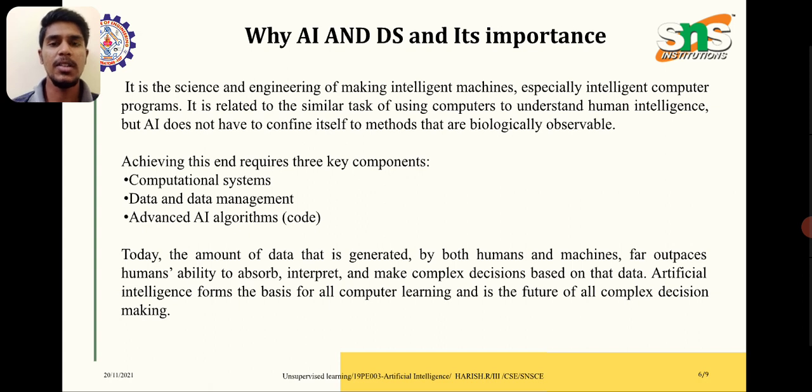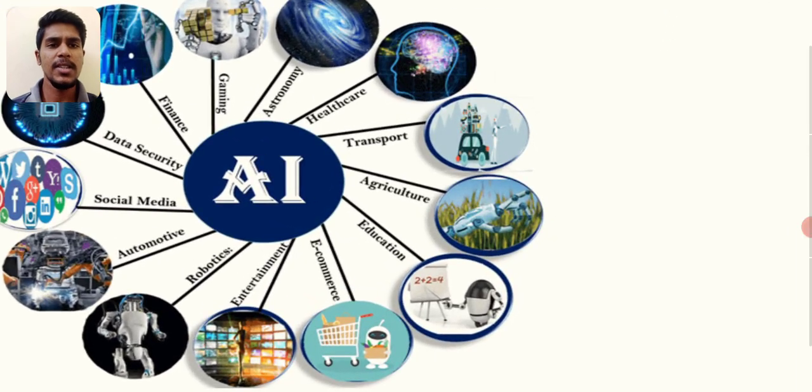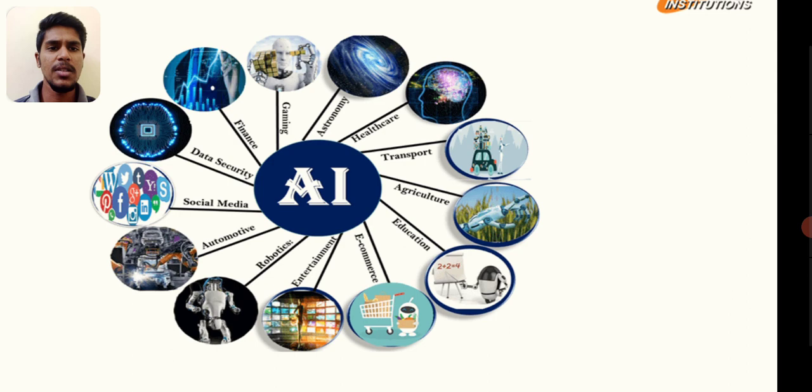Artificial intelligence is nothing but the simulation of human intelligence through machines, especially in computer systems. It is mostly used in expert systems, speech recognition, and so on. In this diagram, you can see the application of AI and ES. AI is used in many fields in our day-to-day life, like finance, data security, social media, robotics, and so on.